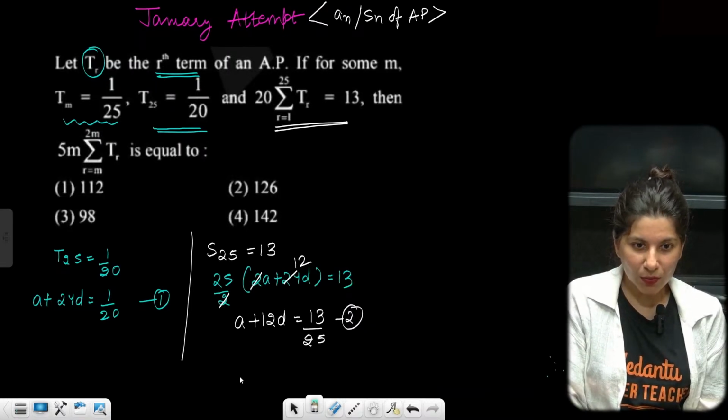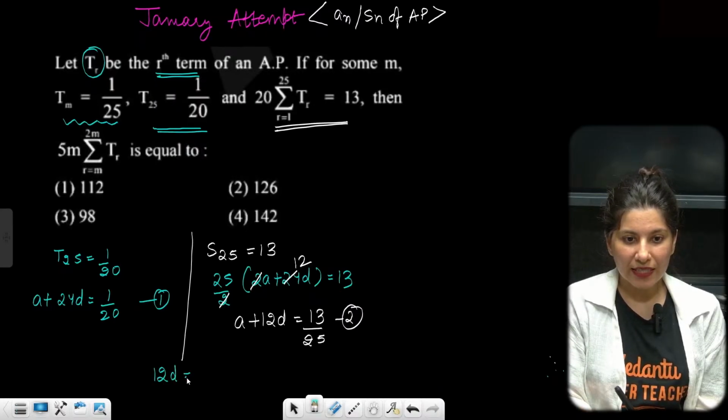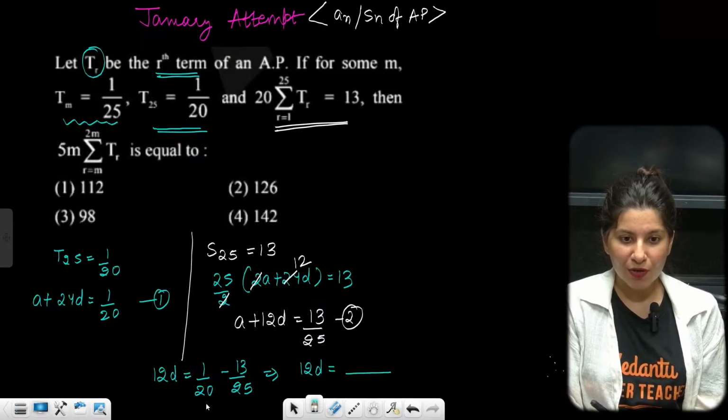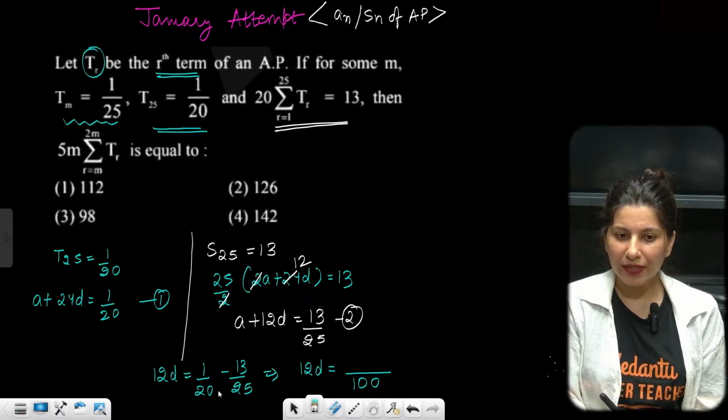Now what we need to do is subtract. So 24D minus 12D is 12D, which equals 1 by 20 minus 13 upon 25. This will give you 12D equals, now with 5s in both denominators, the LCM is going to be 4 into 5 into 5, so 100 will be the LCM. 100 by 20, tell me. 100 by 20.